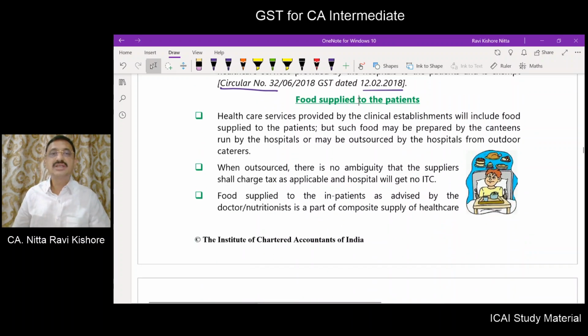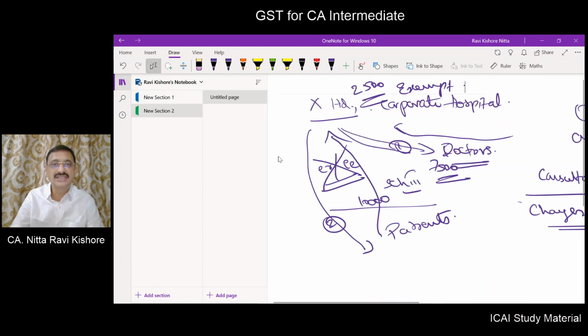Next, sometimes it may so happen that food is supplied to the patients. The food may be prepared by the canteen run by the hospital, or the canteen may be outsourced. So the supply of food can be categorized into two parts.